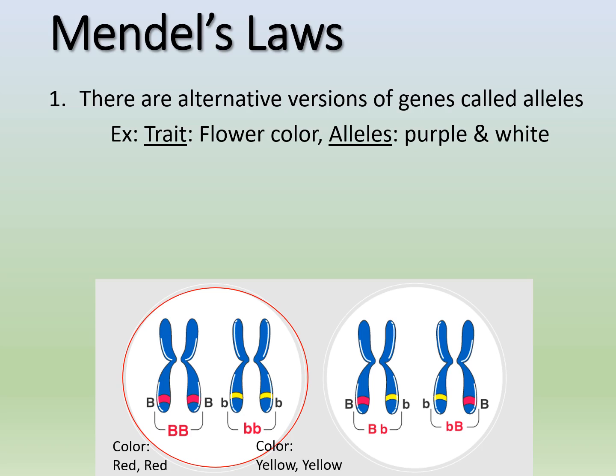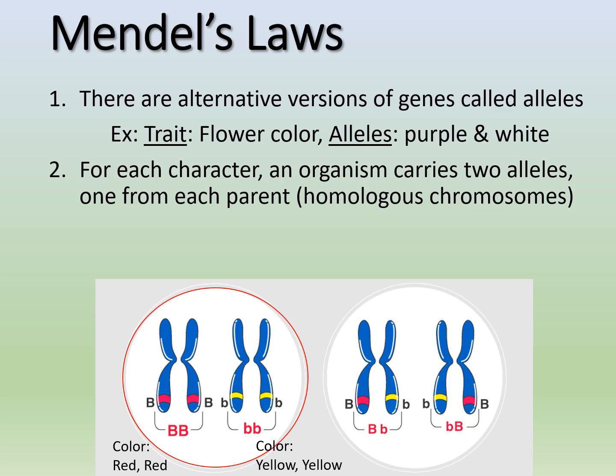Okay, so for example, you have a trait such as flower color, so if we're talking about garden peas, then our alleles might be purple and white. Okay, so how do these interact? For each organism, we carry two alleles, right? One allele from mom, one allele from dad, and that's how we get those homologous pairs of chromosomes, okay? So we said they don't have to be identical, but they could be identical, right? Say both your parents are blonde and they both give you a blonde allele for hair color, right?